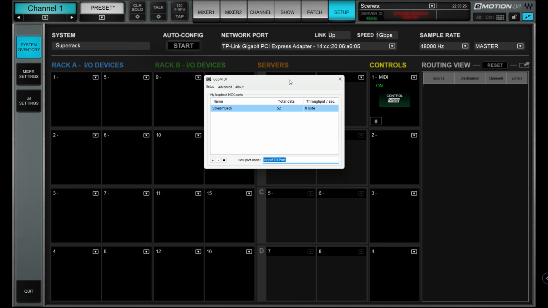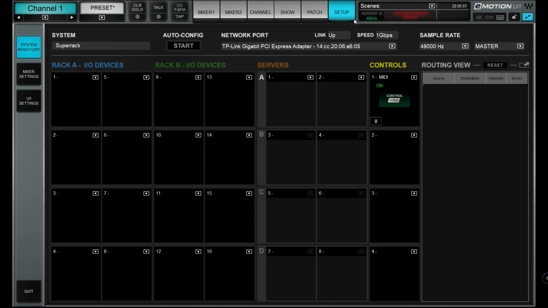So you can give it a name. And then you click on the plus icon and there's your new one there. But now I'm going to click on the delete button, remove selected port. And this is the one I've set up to use with my Emotion LV1.